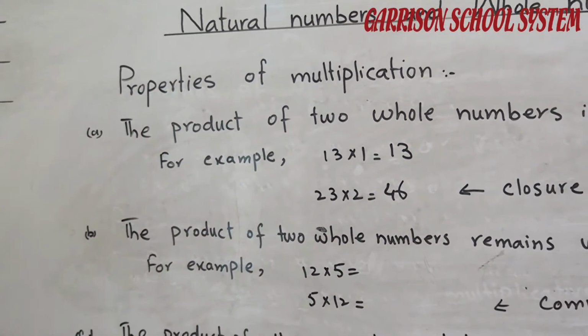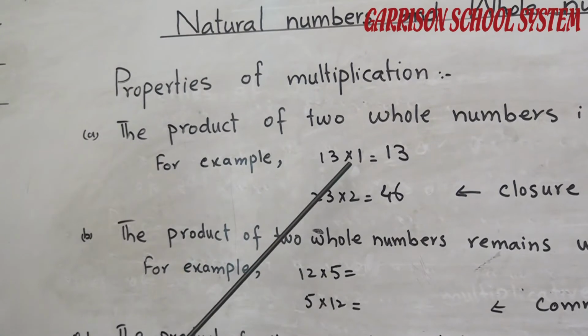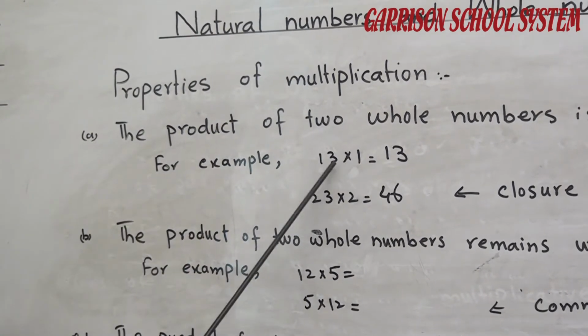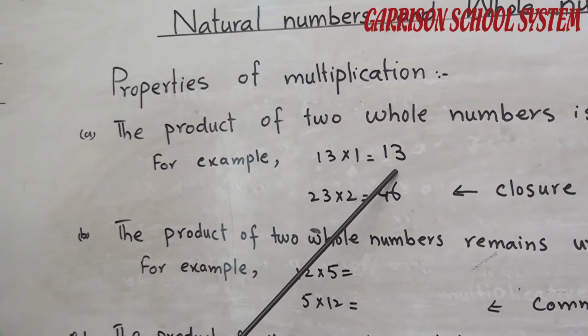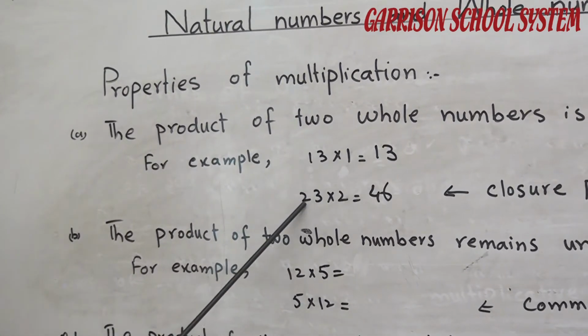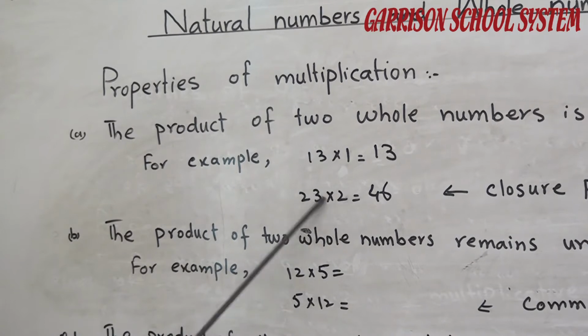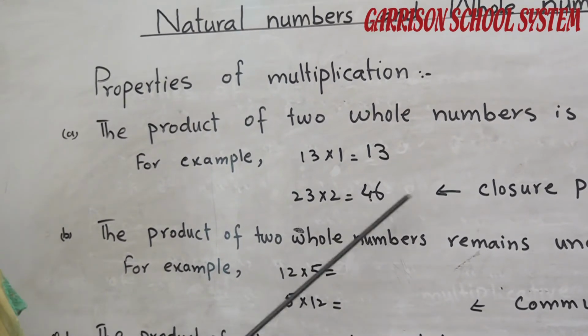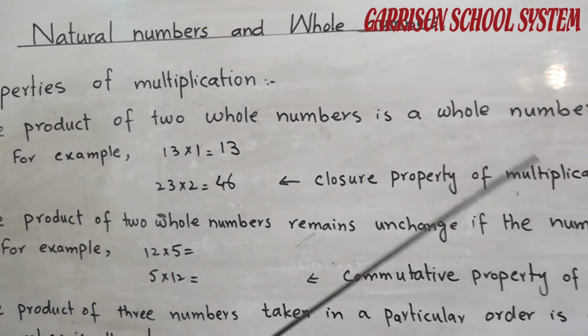So students, as you are looking here, the product of both whole numbers is a whole number. This is called the closure property of multiplication.